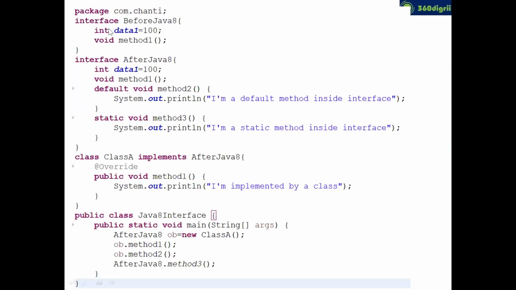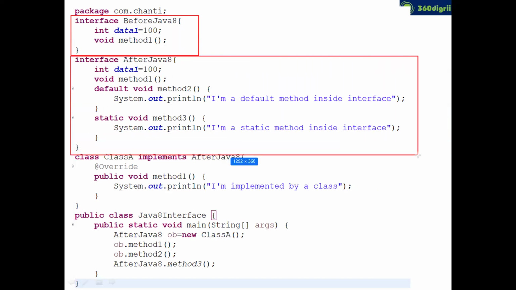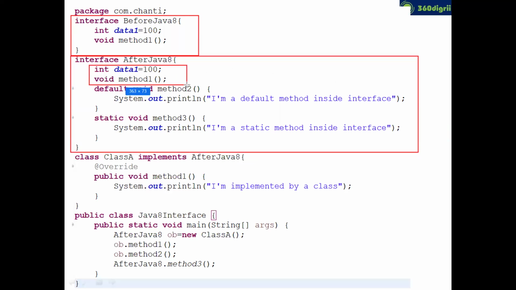Now, can you see on top the first example? I created one interface. The interface name is BeforeJava8, don't get confused. There you can declare static final fields and abstract methods, correct? Static final fields and abstract methods. But can you see the second interface? The name itself I have given, AfterJava8, don't get confused. So there we can write old behaviors, nothing but instance, static final fields and abstract methods.